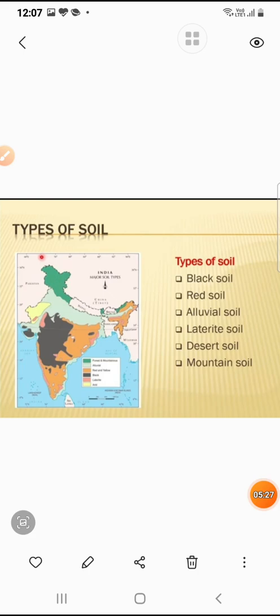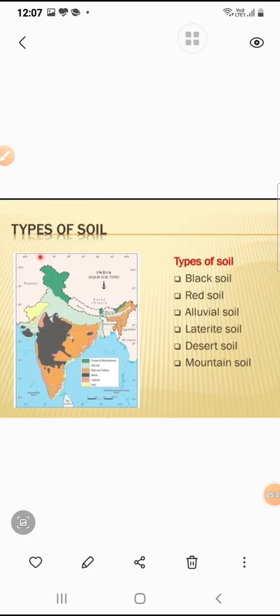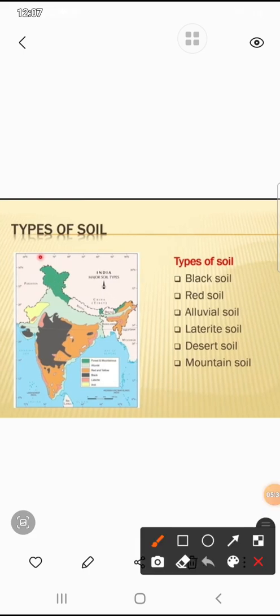So this is laterite soil, which you can see in pink color in the map of India. Some part of Maharashtra, some part of Madhya Pradesh, and Karnataka, Kerala, Maharashtra. Crops such as coffee, cashew and coconut can be cultivated in laterite soil with the help of fertilizers, just because this soil is not so fertile, so we have to use fertilizers.